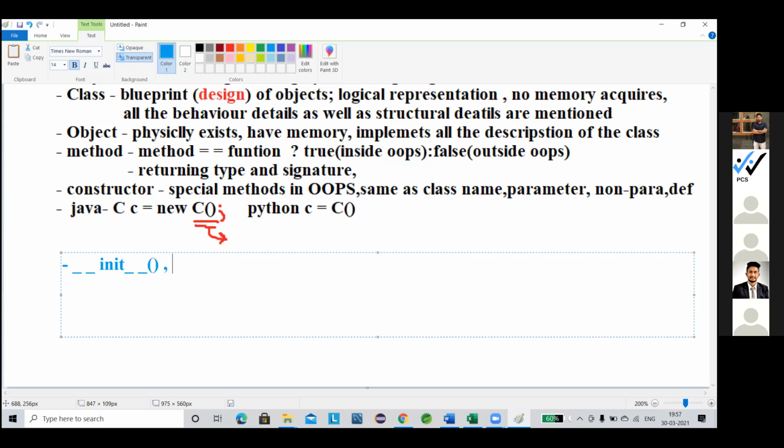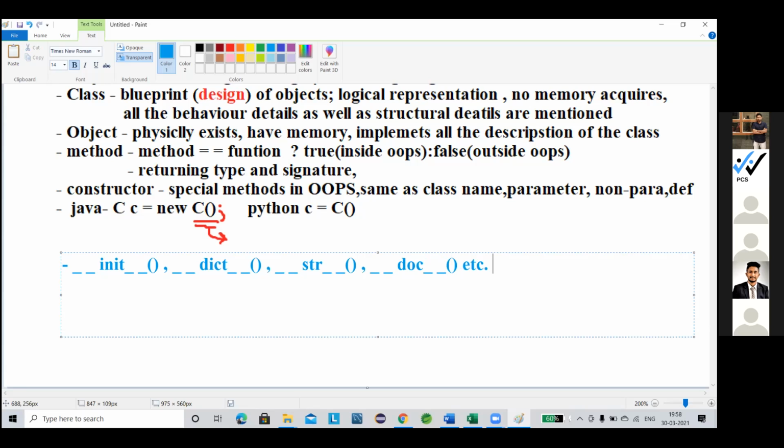The name is also not similar to the class name, and some different representations are also there. You can build your own also.